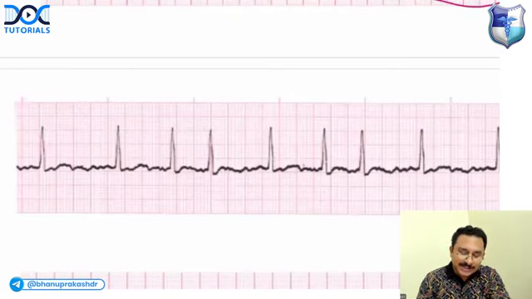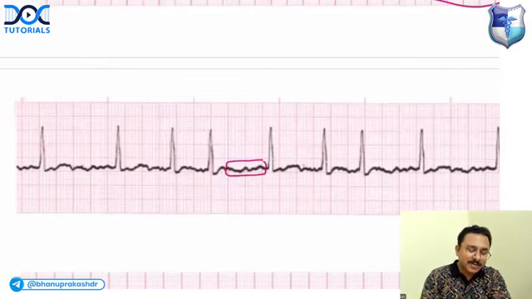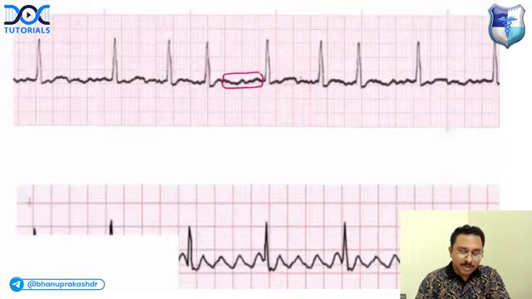You are not seeing some P waves, but you are seeing some fibrillary waves. Definite P wave morphology is absent, but you are having fibrillary waves. The answer is atrial fibrillation. AF, atrial fibrillation. What about this one?